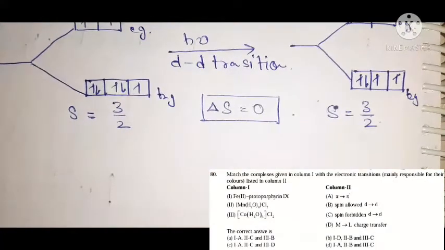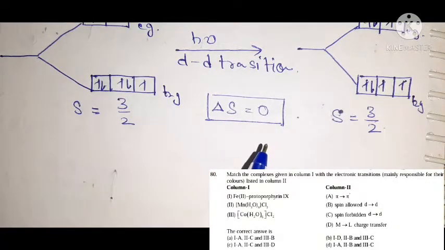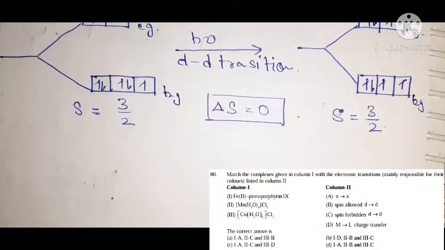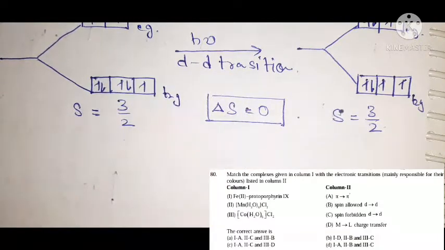So now this is a d-d spin allowed transition according to your spin selection rule, because here the value of S does not change. This type of transition is a spin allowed transition.